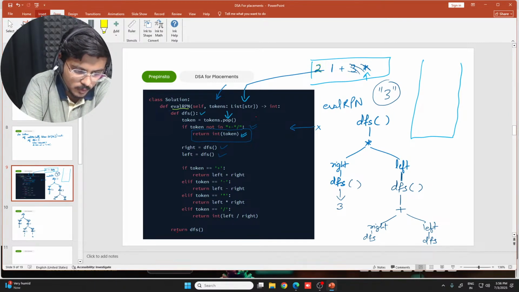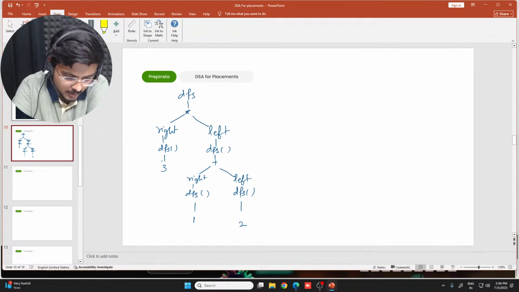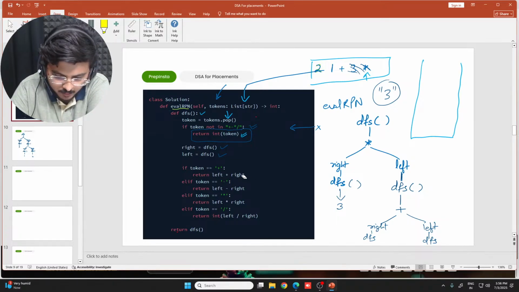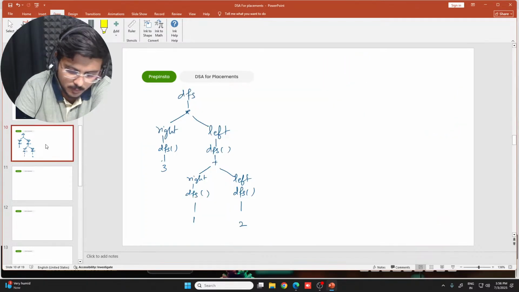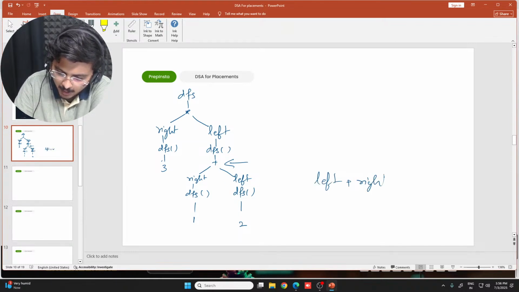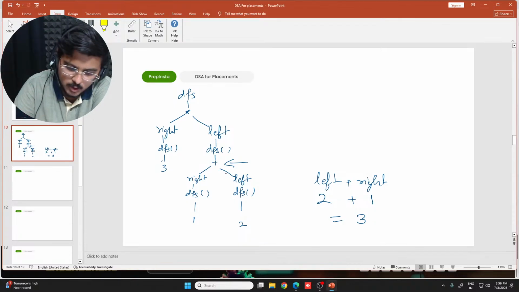Now if you carefully see what's happening in the code, the code says whenever you've done this, you check if the token is equal to plus. Fine. If it is equal to plus, then left plus right. So return this and basically you end the function. So when you found plus, what you had to do was left plus right. And what are left and right here? So 2 plus 1, 3. So you would have 3, exactly the way postfix notations work. So this would return 3 here. So this becomes 3. Fine.